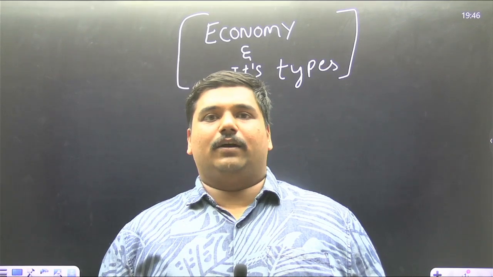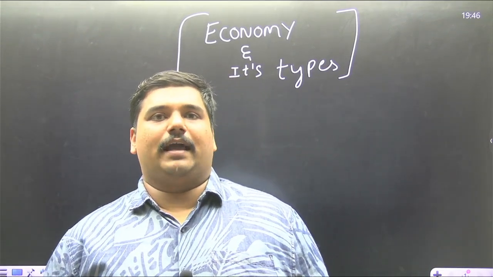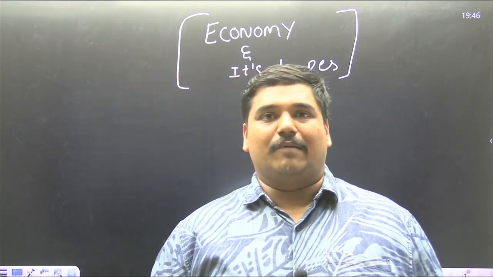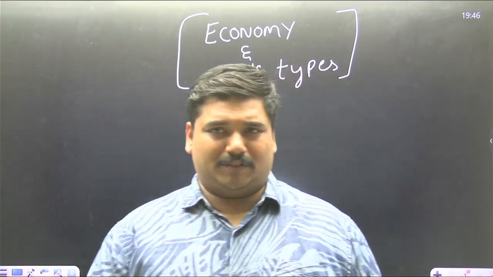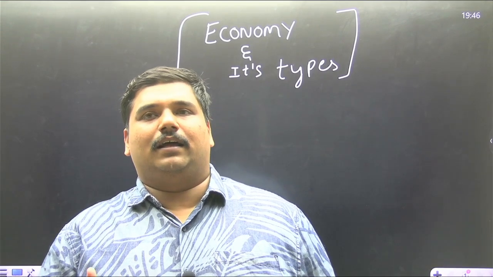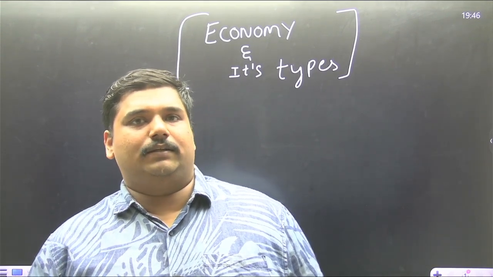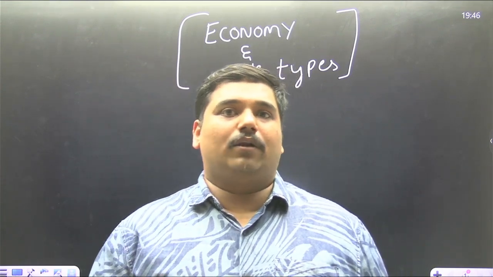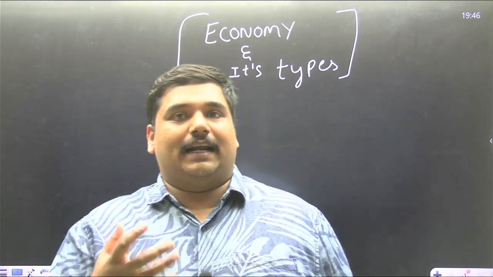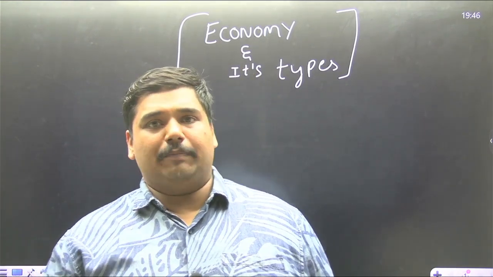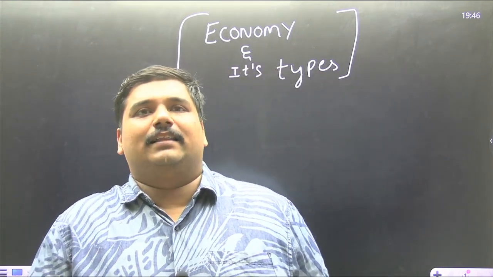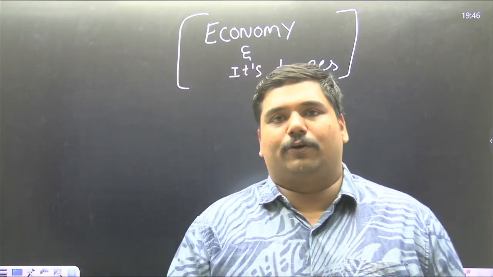As we all know, there are two types of majorly important economies, which is capitalist economy and the other one is communistic economy. So firstly, the growth of economy as an entity took place vastly during the Neolithic period, where humans began to settle down in places and also adopt agriculture. With the growth of settled life and agriculture, the growth of economy also took place.